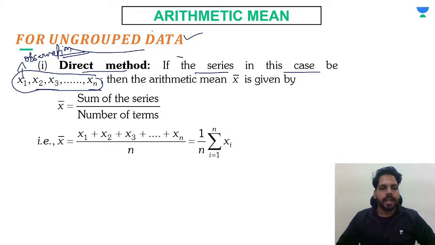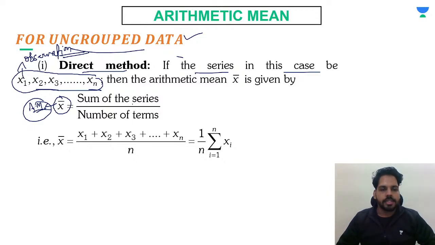So here we can apply the direct method to find this, as we have the formula x bar is equal to, where x bar is known as mean only. You can say this is AM, which is called arithmetic mean. Which we can say over here, sum of the series upon number of the series, right?